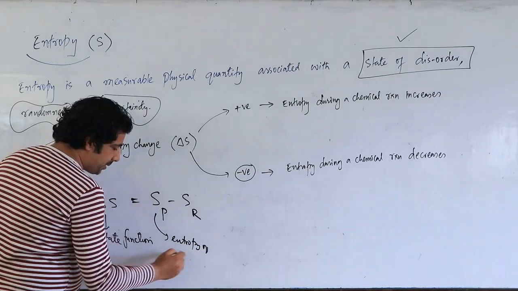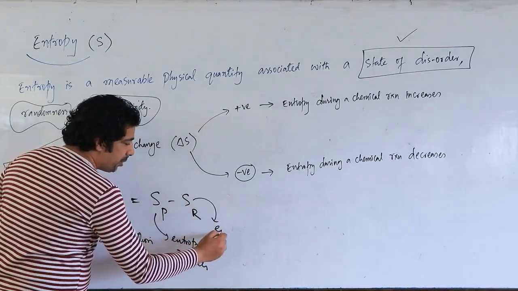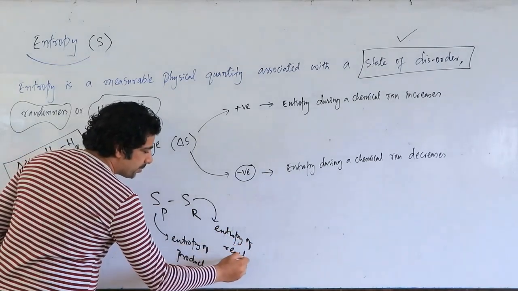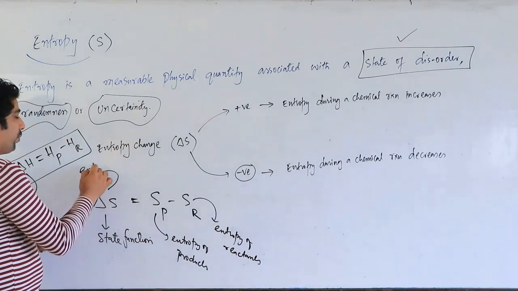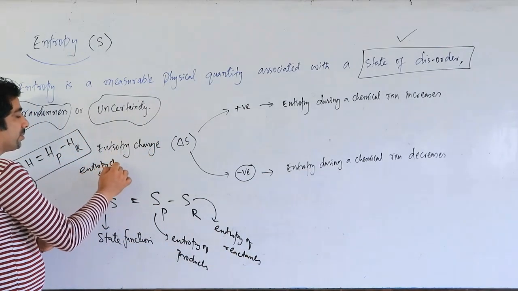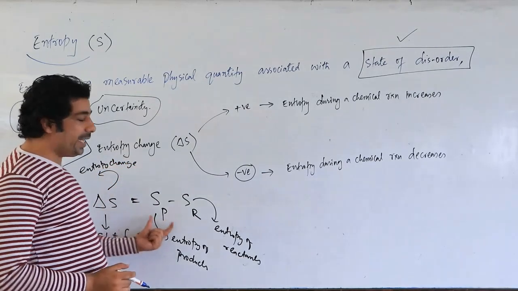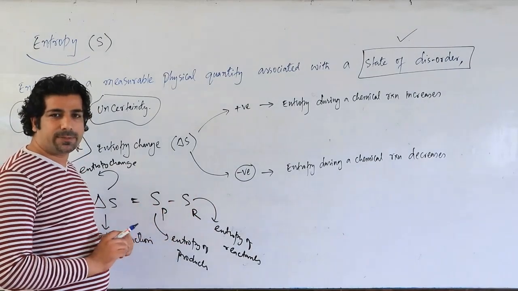Now if we have this expression with us, my dear friends, we call it entropy of products, and this is your entropy of reactants, and this term is your entropy change. So it's a state function. It depends upon final and initial value, my dear friends. Initial means reactants and final means products.